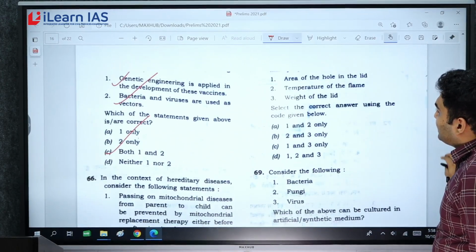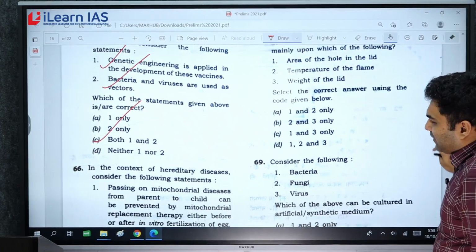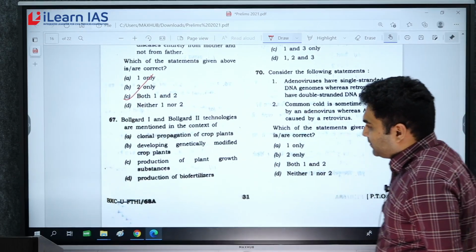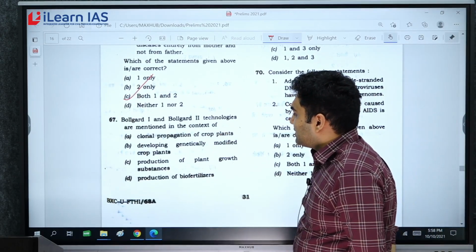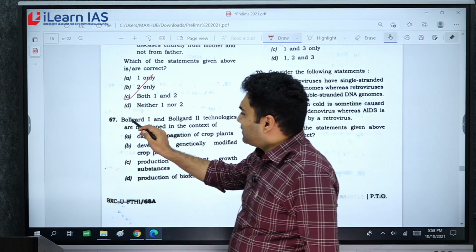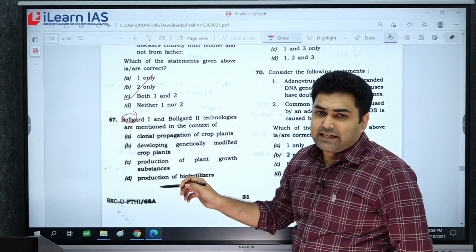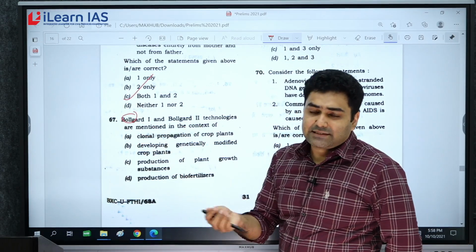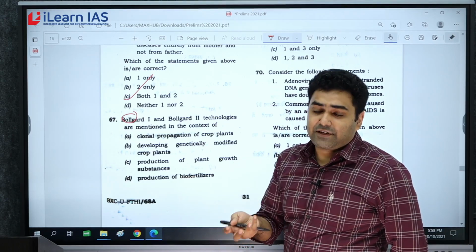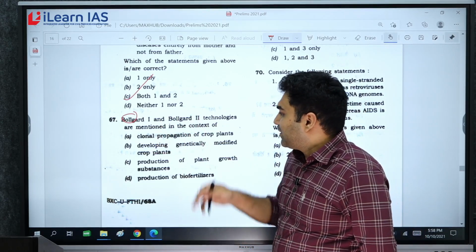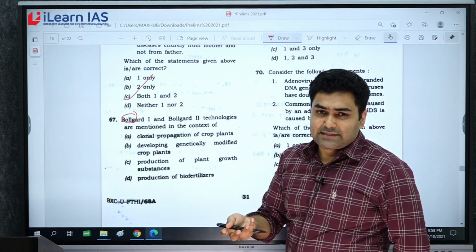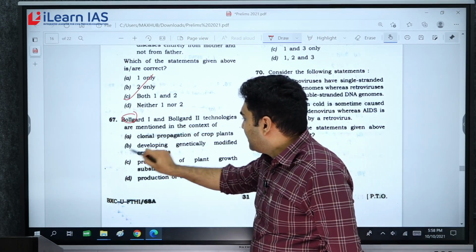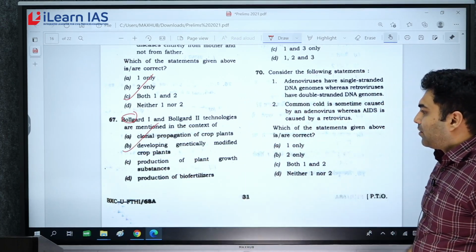Now we'll go to the next question. BoldGuard 1 and BoldGuard 2 technologies are mentioned in the context of, see, BoldGuard. See, this is related with BT cotton. Okay, this is related with BT cotton. Bollworm is a disease affecting cotton, and we have this particular variety that was used to develop certain resistance to these bollworm. Okay, so this is related with developing genetically modified crop plants.